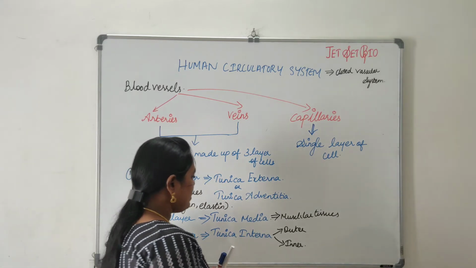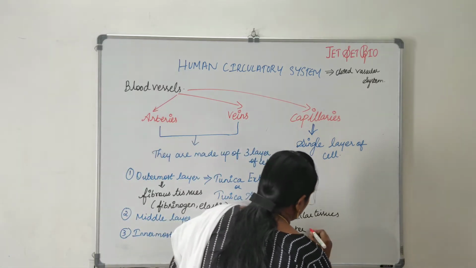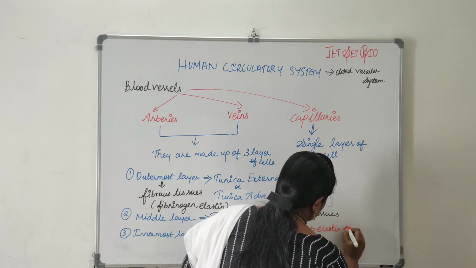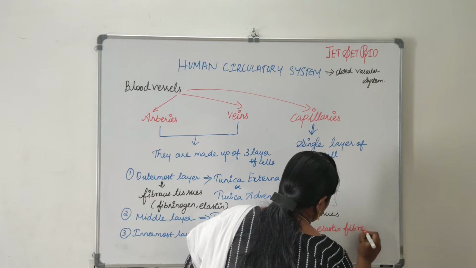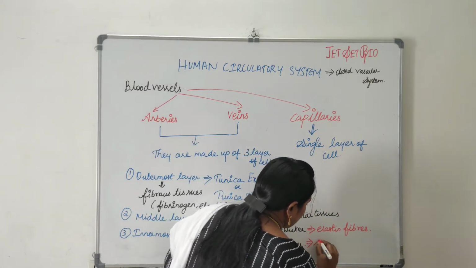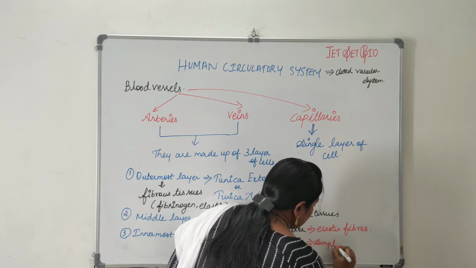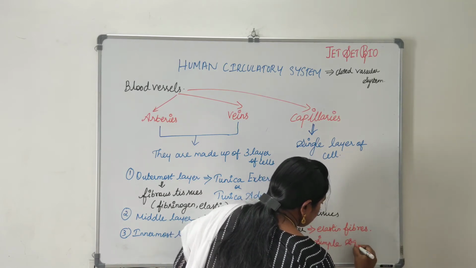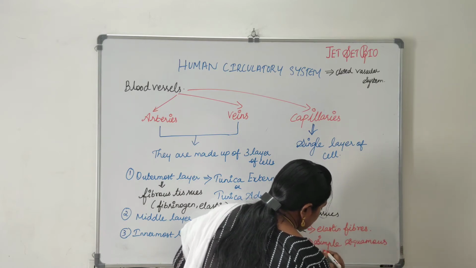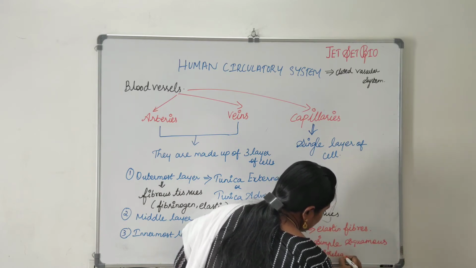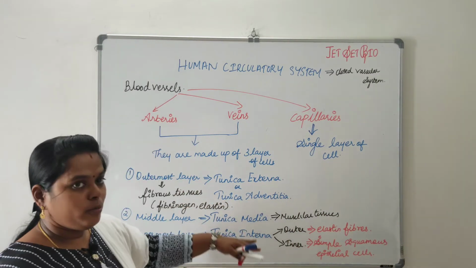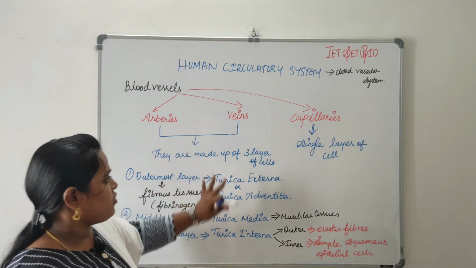The outer layer is made up of elastin fibers, and the innermost layer is made up of simple squamous epithelial cells. Okay, am I making it clear? So this is all about what? The structure of arteries and veins.